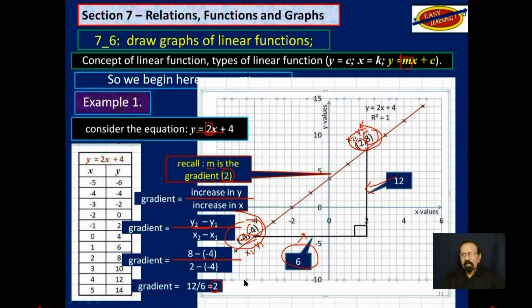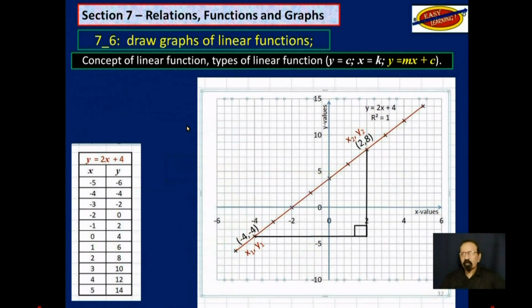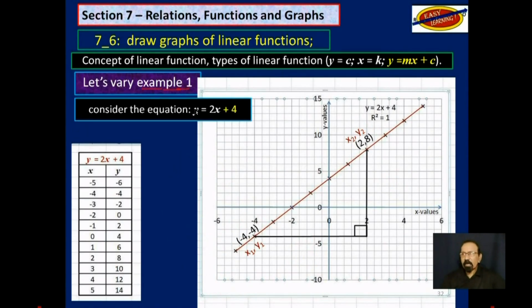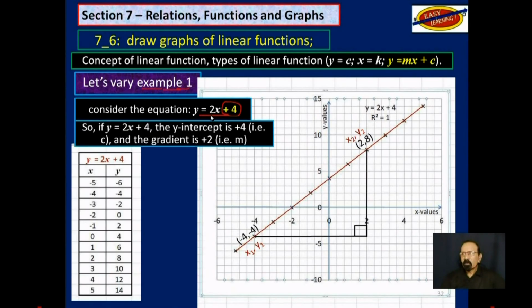But remember we said, looking at the function, the number in front of the x here is the gradient, provided of course y has a 1 in front here, no other number is there. Now we will vary that example 1 slightly. What we had was this, noticing this plus 4. From that, we know that the y-intercept is plus 4, and we know that the gradient m is plus 2. Now let's make that equation y is equal to 2x plus 7.